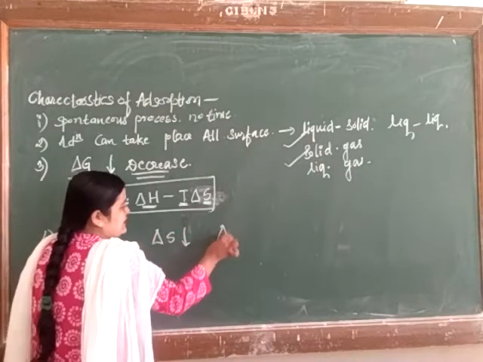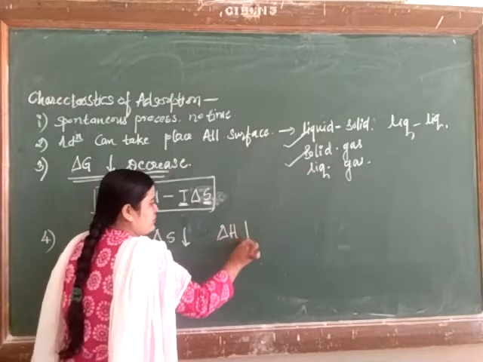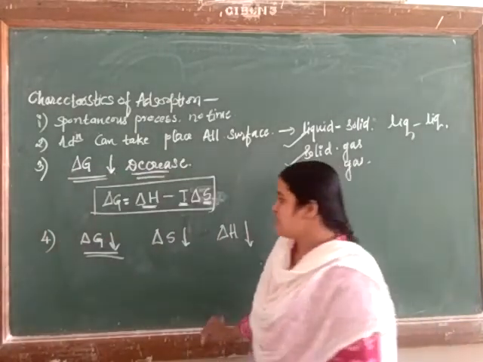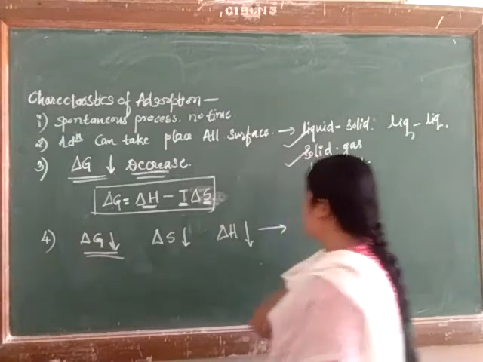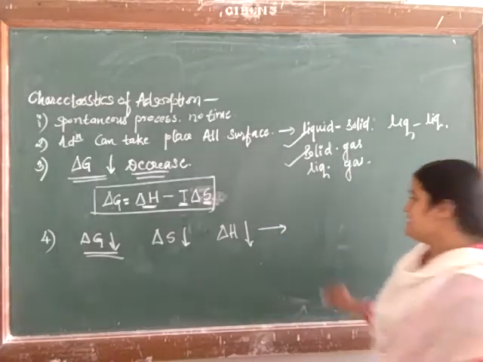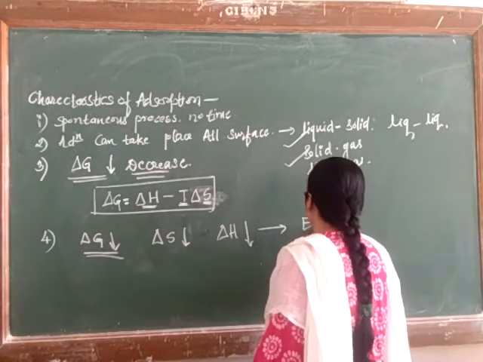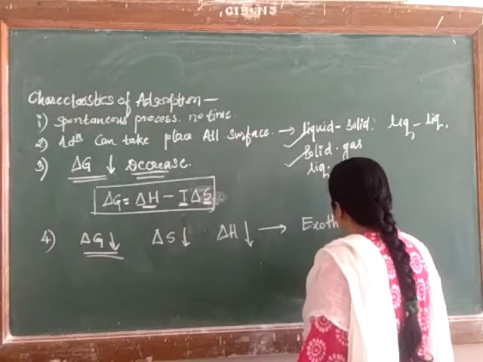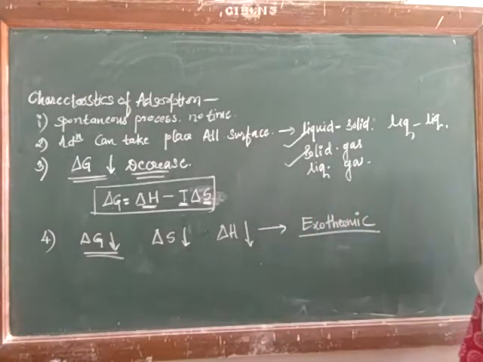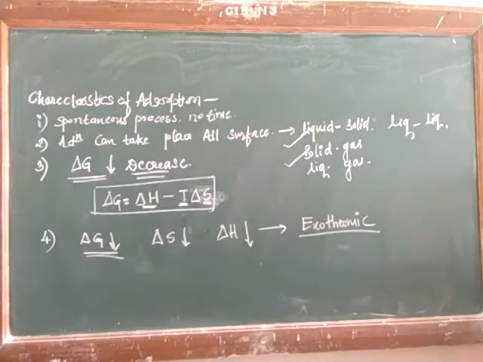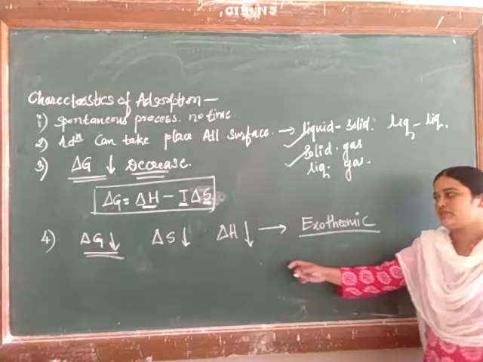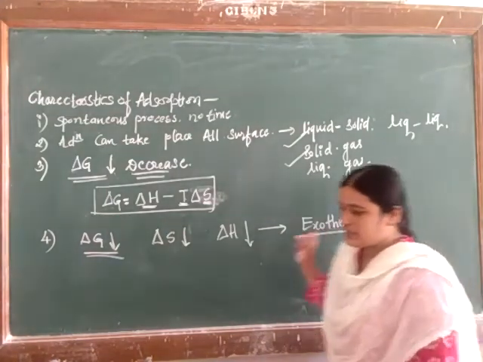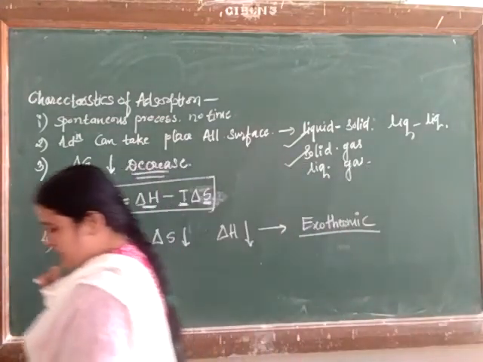As a result, delta H, the total heat content of the system, also decreases. So the adsorption process is exothermic in nature. If delta G, delta S and the total heat content of the system all decrease, the process is exothermic.